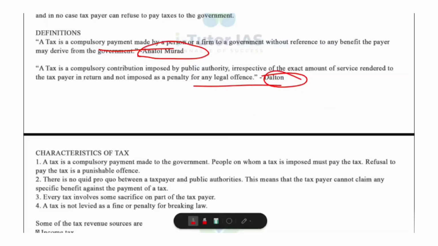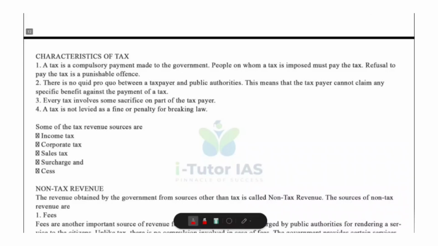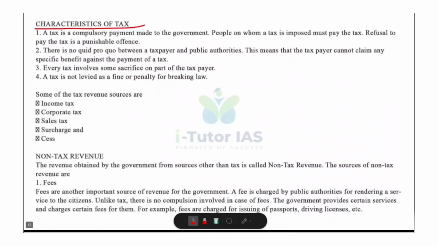Okay. Now, characteristics of tax. When we talk about tax, it has certain important features. These features help us understand what makes a tax different from other payments. First, tax is a compulsory payment. That is, everyone on whom the tax is imposed must pay it. You cannot refuse to pay a tax. If you refuse, what happens? It becomes a punishable offense. For example, if you earn above a certain limit, you must pay income tax.